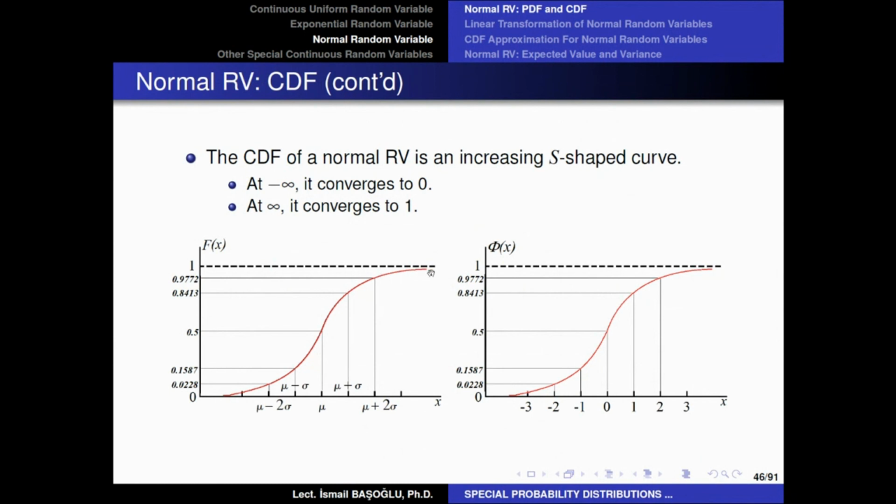So this function will never touch the horizontal line of 1 or the horizontal line of 0. It is going to converge to these points at infinity. So theoretically, the normal random variable can take any real value, but practically, because of the exponential function in the probability density function, it is very, very, very unlikely to get extreme values.